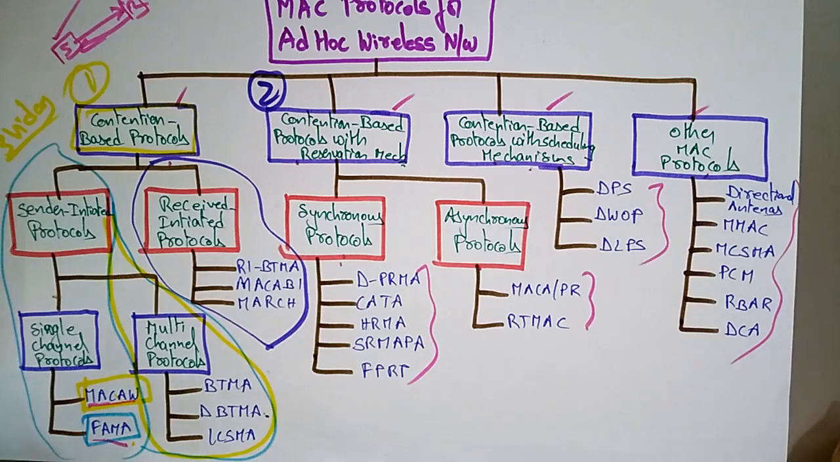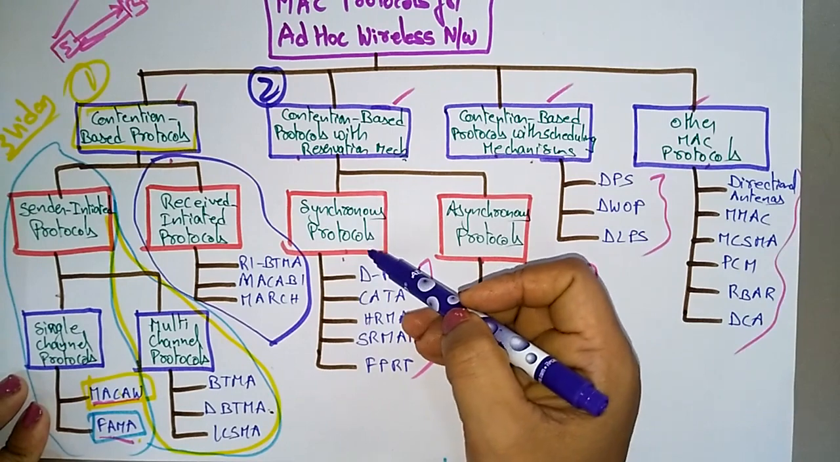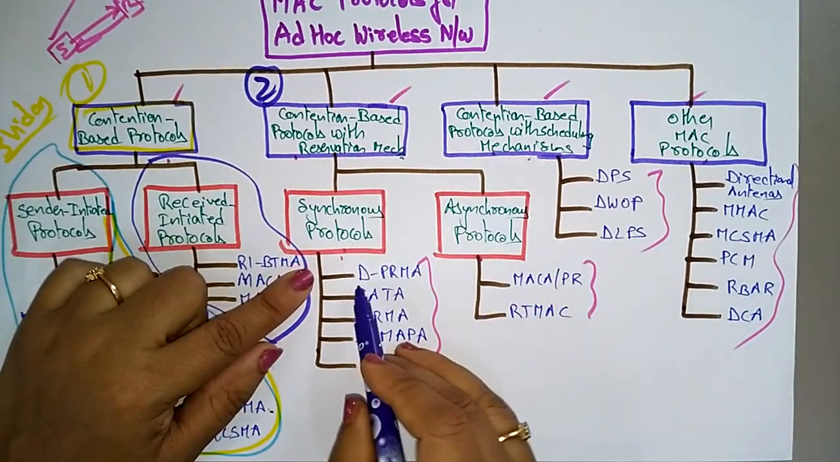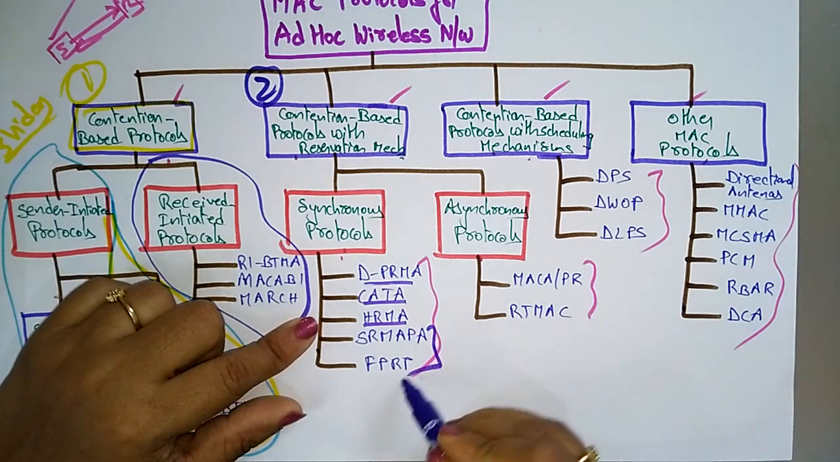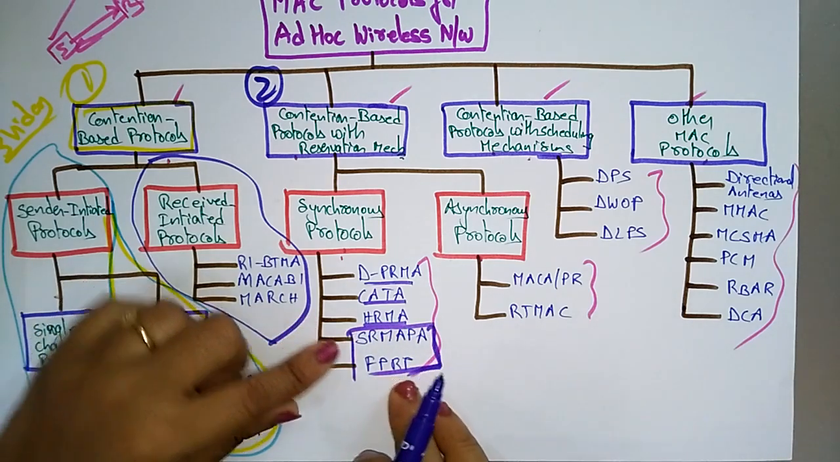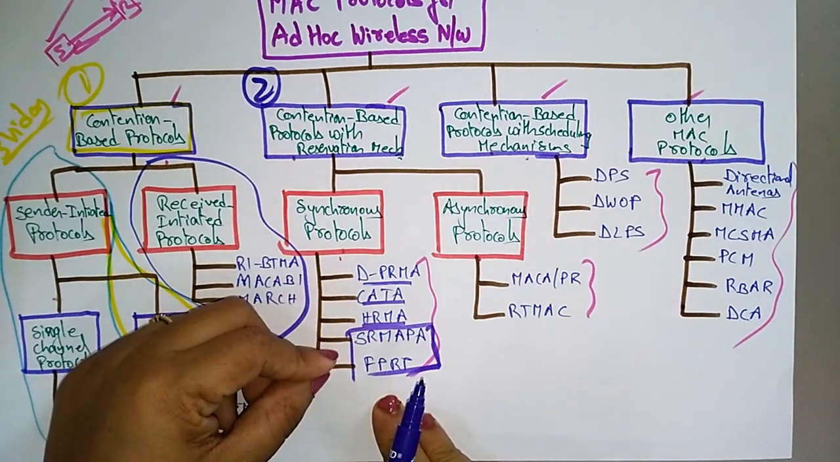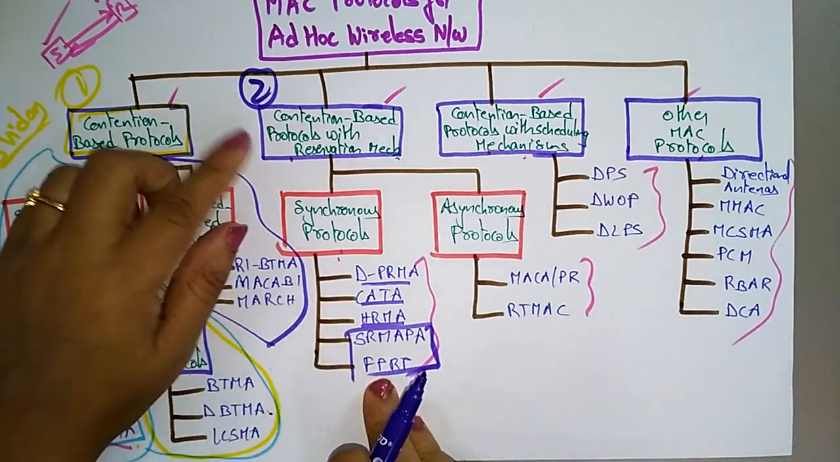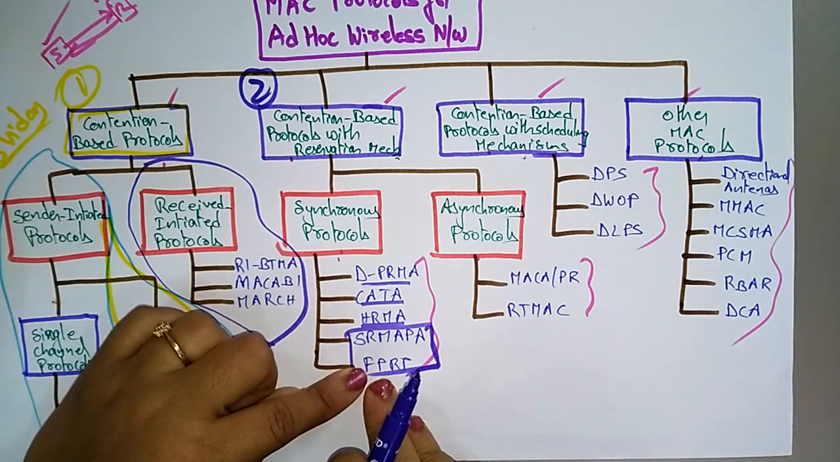Students, let's continue with the contention based protocols with reservation mechanisms in the synchronous protocols. So far we have seen about DPRMA, CATA and HRMA. Now let's see about these two, SRMA/PA and FPRP. These two are also synchronous protocols. So in this video I want to explain about the contention based protocols with reservation mechanisms of synchronous protocols.